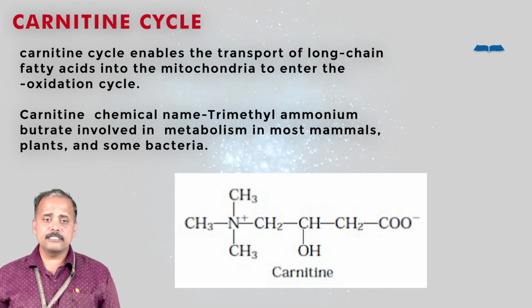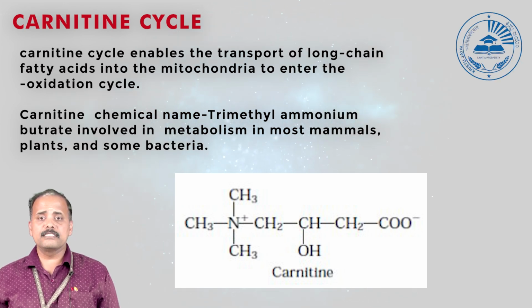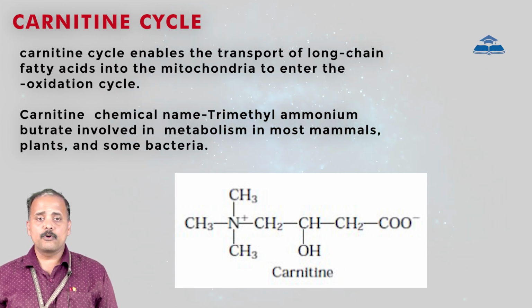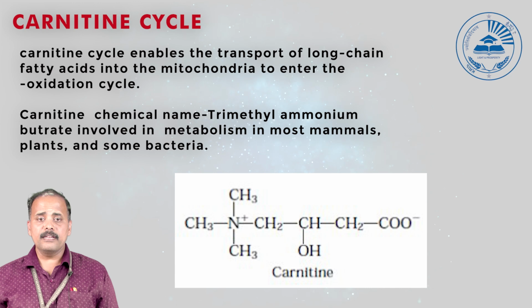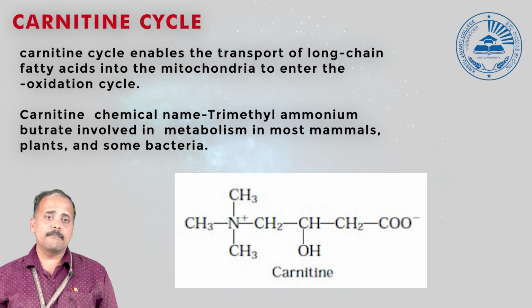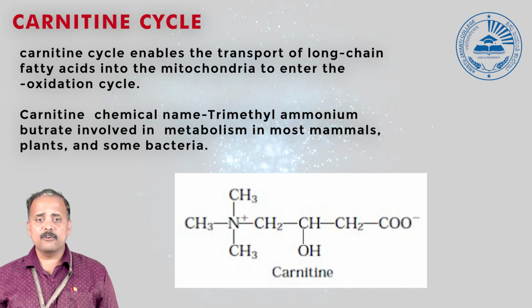Once it reaches the inner mitochondrial membrane, the acyl carnitine is converted back to carnitine. That means it regenerates the carnitine in the presence of coenzyme A, and once again regenerates acyl-CoA. So overall, the acyl-CoA present in the cytosol is transported to the inner mitochondrial membrane with this carnitine complex. Once the carnitine is formed, it returns to the outer mitochondrial membrane, ready to carry another fatty acyl-CoA, that is, another long chain fatty acyl-CoA.